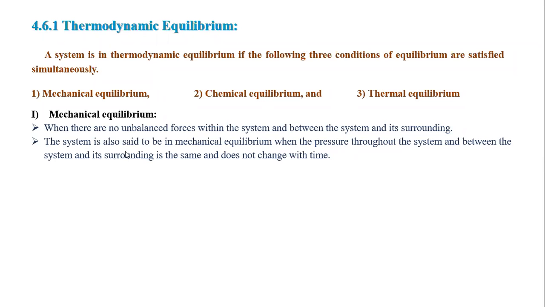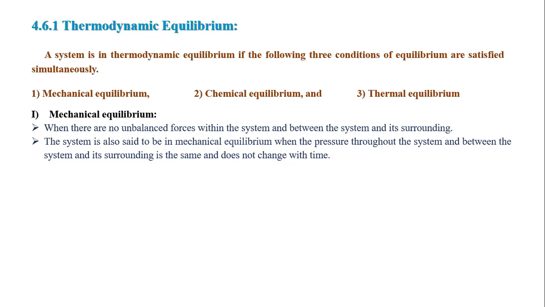The system is also said to be in mechanical equilibrium when the pressure throughout the system and between the system and surrounding is the same and does not change with time. Now let me define mechanical equilibrium in terms of pressure. Generally, pressure is a variable.